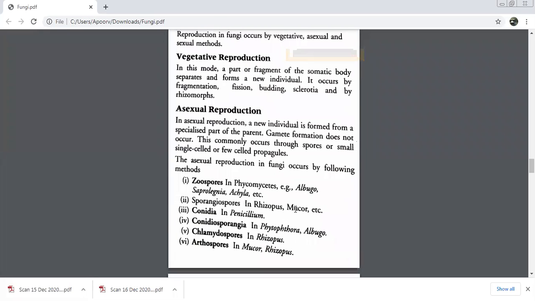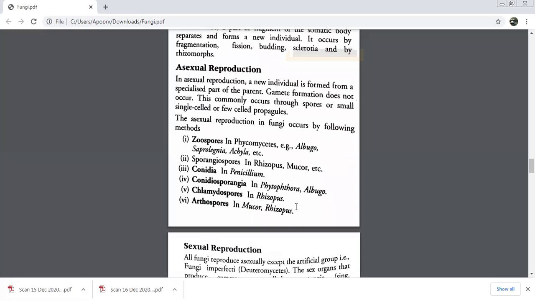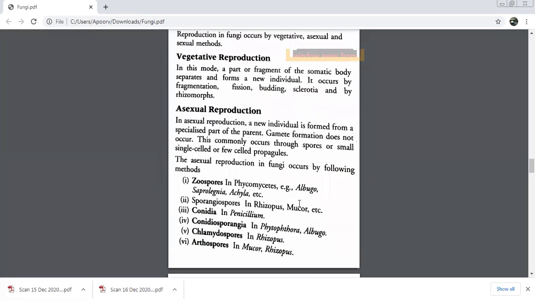Reproduction. Three modes of reproduction: vegetative, asexual, and sexual reproduction. Sexual reproduction is the most important, so let me revise that with you. In sexual reproduction, there's only one category of fungi which does not reproduce sexually. What is it? Deuteromycetes.